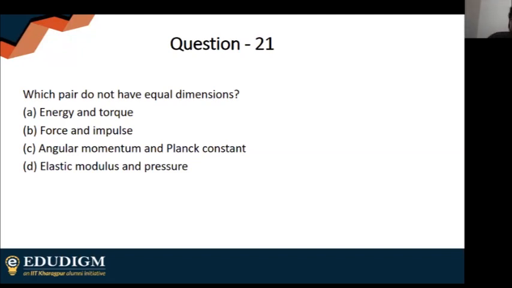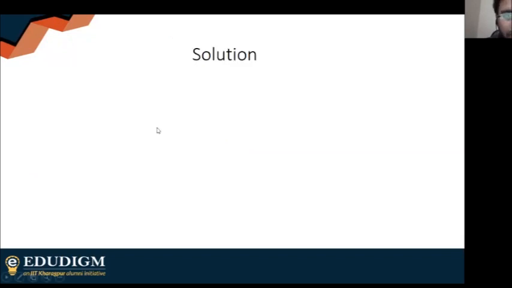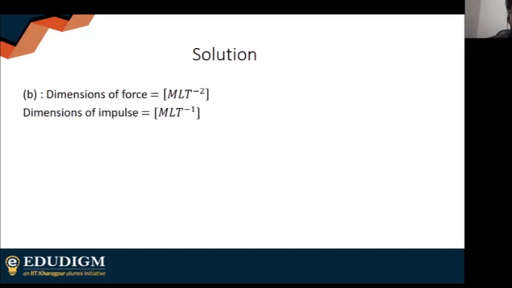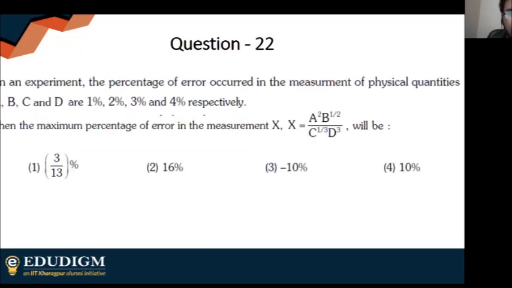Force and impulse obviously cannot have the same dimension because impulse is force into time. So force and impulse will not have the same dimension. That's all we need. That's it. Question solved. And this is obviously the detailed dimensional analysis. So that's it. Right. Moving on to the next question.